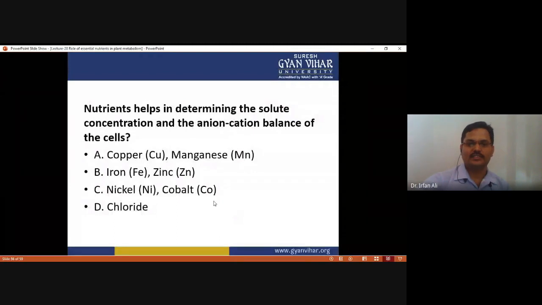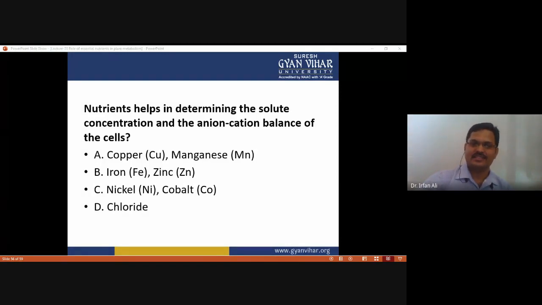Now, which nutrient helps in determining the solute concentration and the anion-cation balance of the cells? Okay, so think about which element has this potential. Chloride. Okay, because chloride is an ion. That's why chloride can balance the anion-cation of the cell.